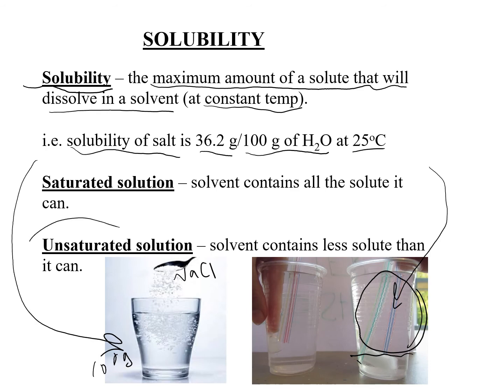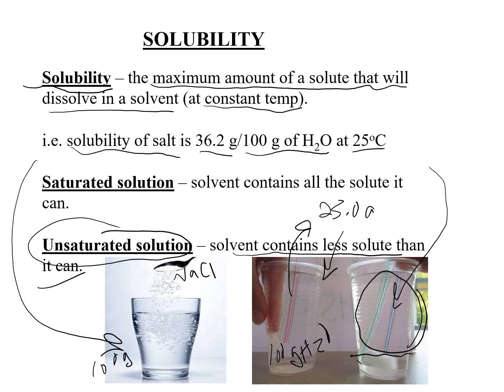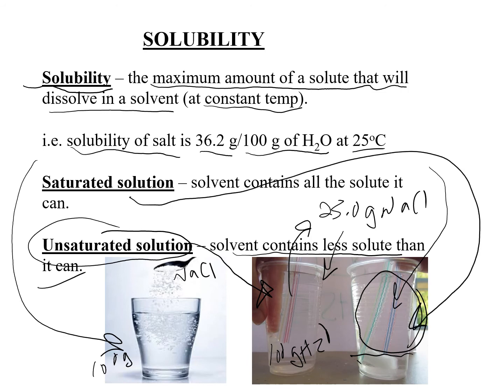An unsaturated solution is one where the solvent contains less solute than it can hold. So for example, let's say this glass on the left, I have 100 grams of water in here, and I add 25 grams of salt. I would classify that one as unsaturated, meaning I could add more salt, versus my saturated solution, the one on the right, is holding all of the solute it possibly could.